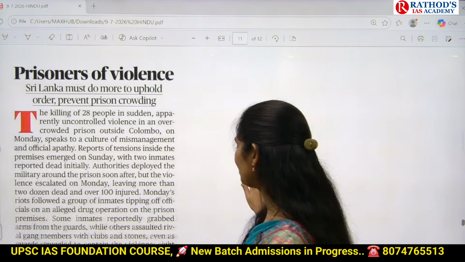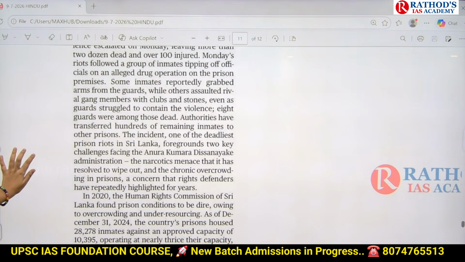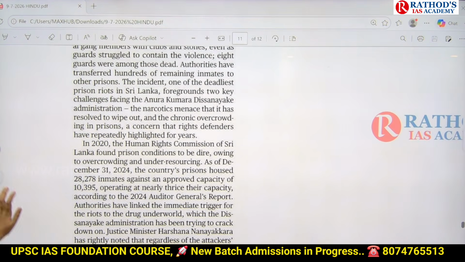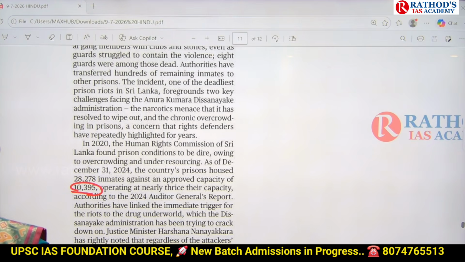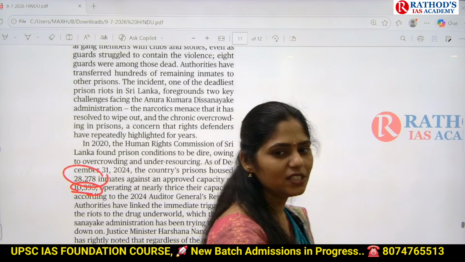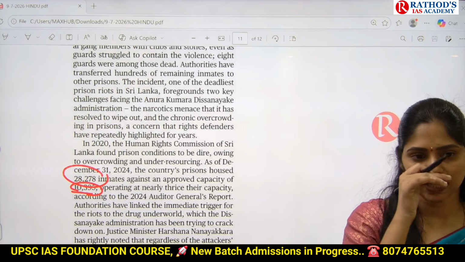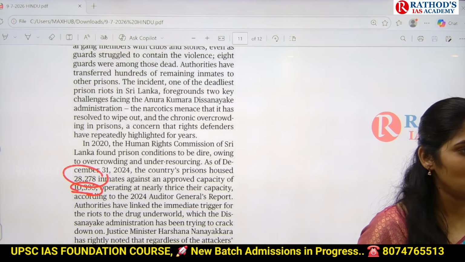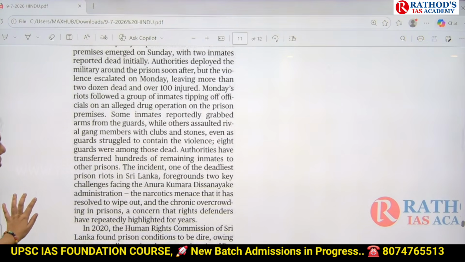Okay, I'll tell you what is happening here. In Sri Lanka, the major problem is overcrowding of prisons. The capacity of a prison is 10,395 inmates. But in that prison there are around 28,278 inmates. That means there is triple. So actually we need to have only 10,000, but the people are like 30,000. That means 3 times there is increased burden or overcrowding of prison. And majorly the prisoners are getting access to illicit drugs.